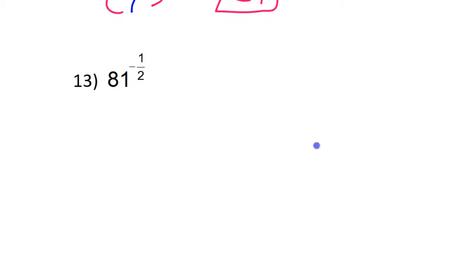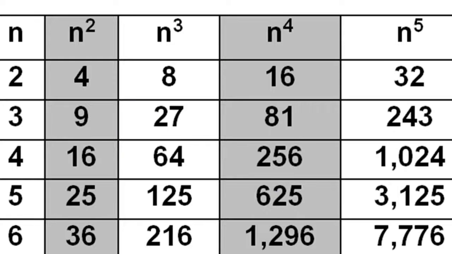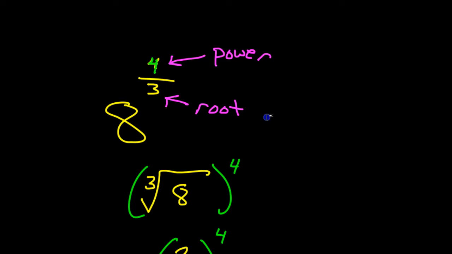All right, how about number 13? Now this has a negative exponent on it, so let us be careful. Let's go to the black screen for a moment here. You need to remember what negative exponents mean. If I have n to the -1 power, that means 1 over n.